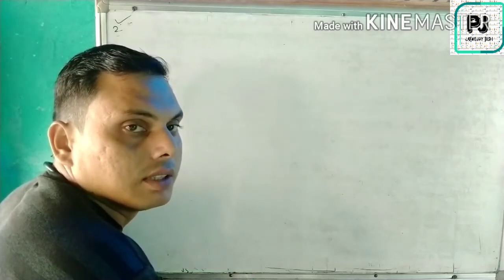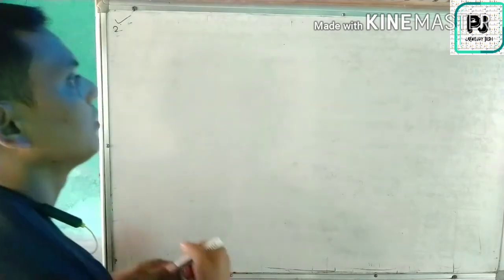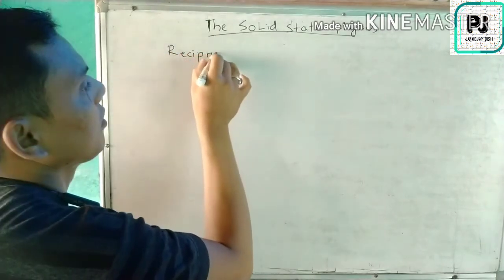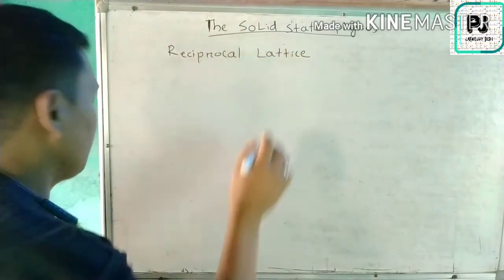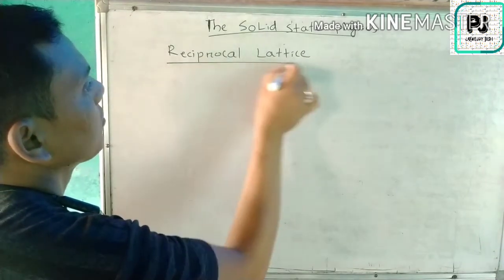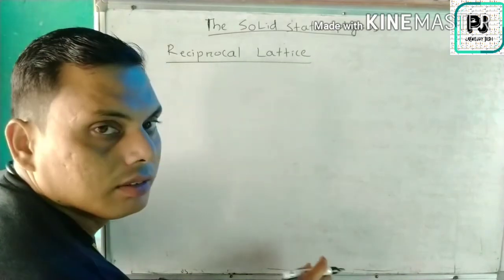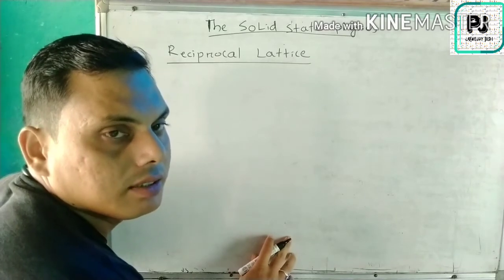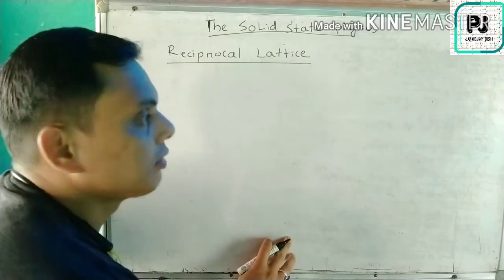This is from solid state physics. So, what is the meaning of reciprocal lattice? What is reciprocal lattice? That we have to understand. Actually, there is the use of the Miller indices. Here also we are using the Miller indices. So first we have to know what is the meaning of the reciprocal lattice.